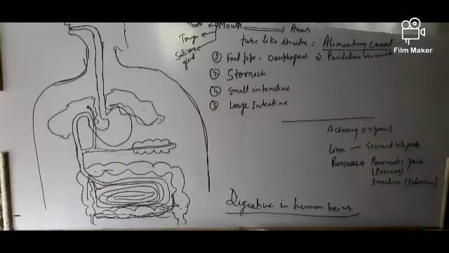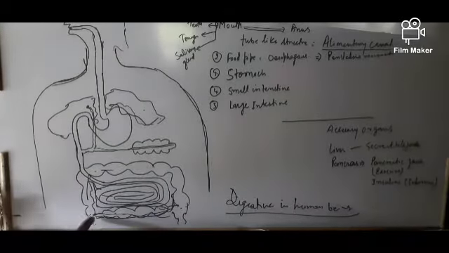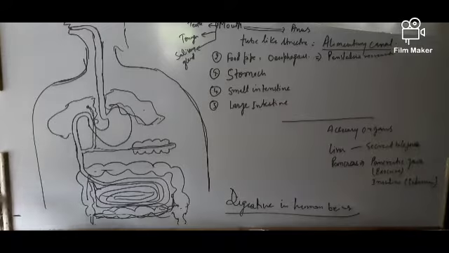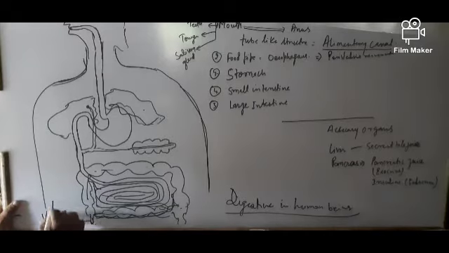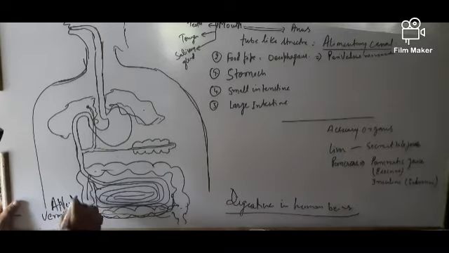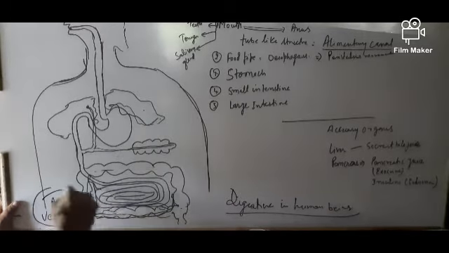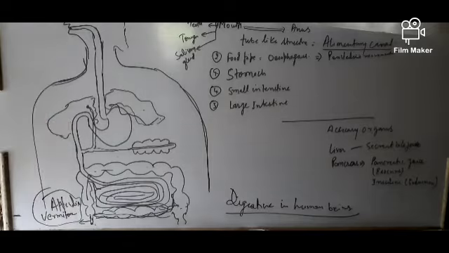The small intestine is connected to the large intestine at a point where you see a small rudimentary part that is called the vermiform appendix. So you have to take a screenshot of this.